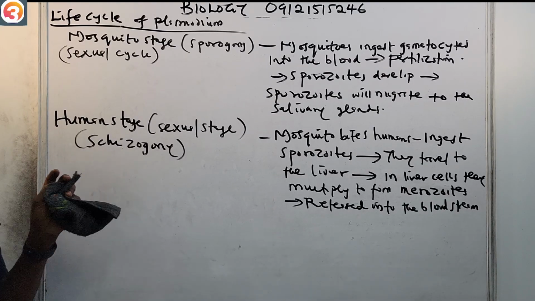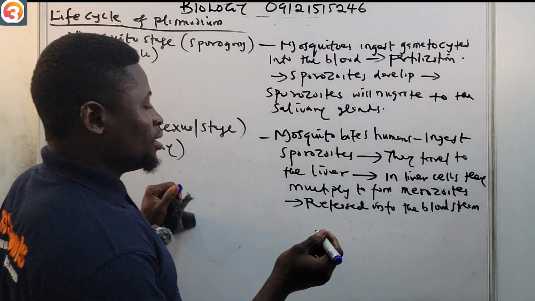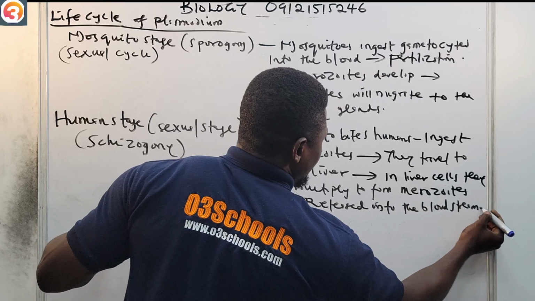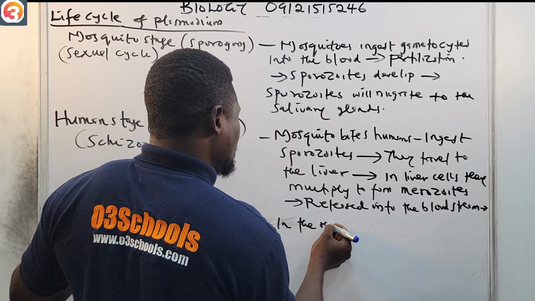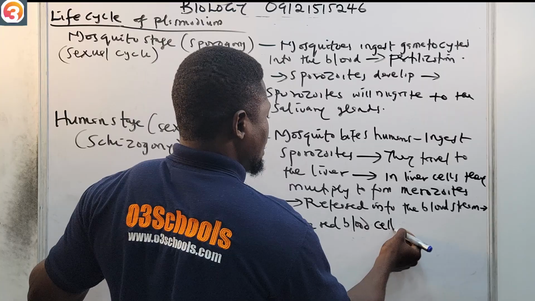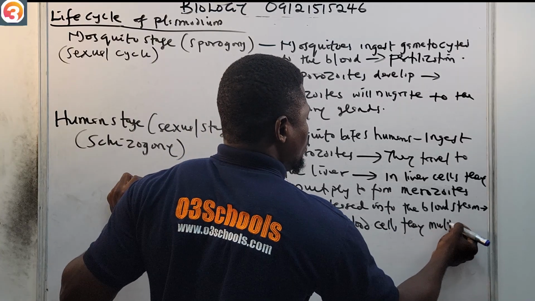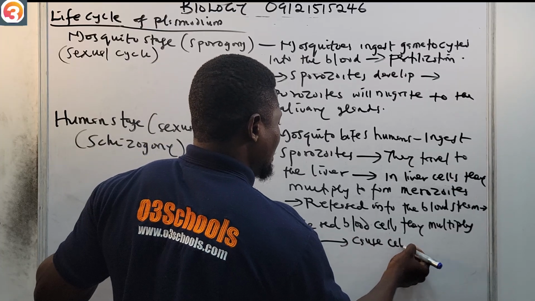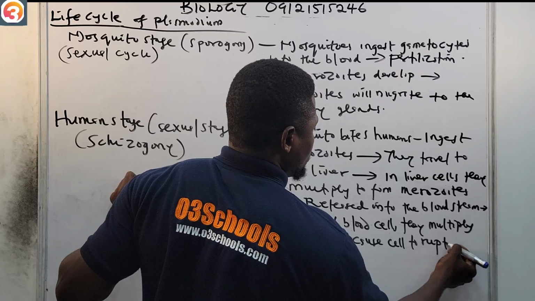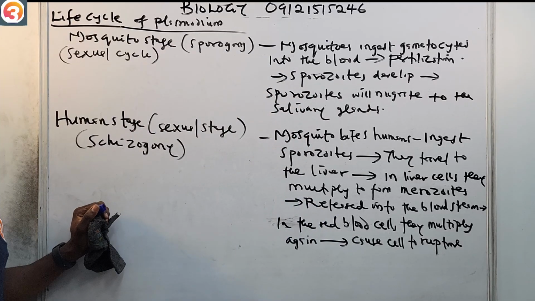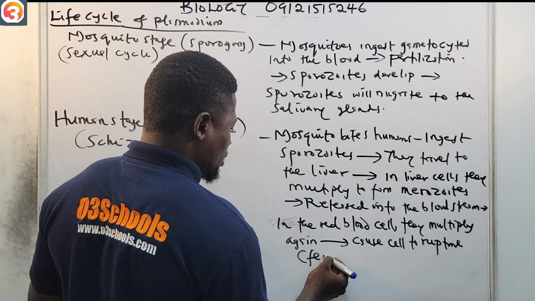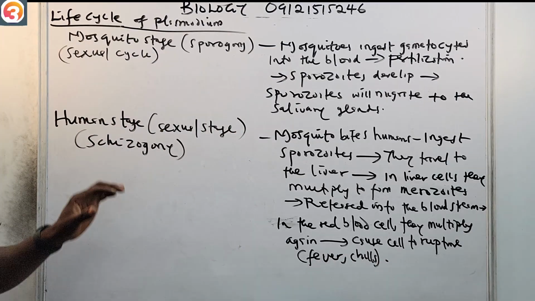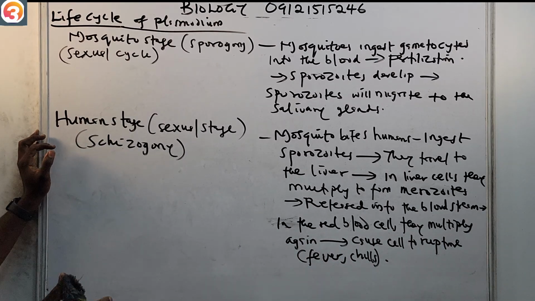Now the merozoites are in the bloodstream, in the red blood cells, and they will multiply again. Then they cause the cell to rupture. That's why we now see fever, and we begin to get chills. All of this happens in the human stage. The cause was cell rupture.